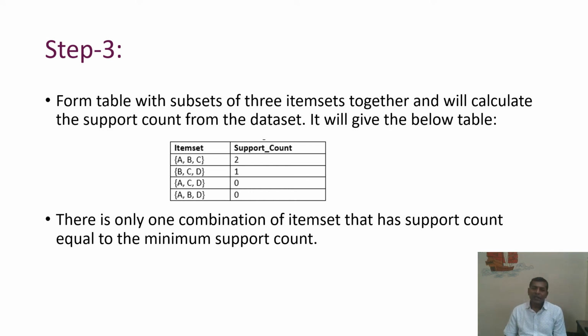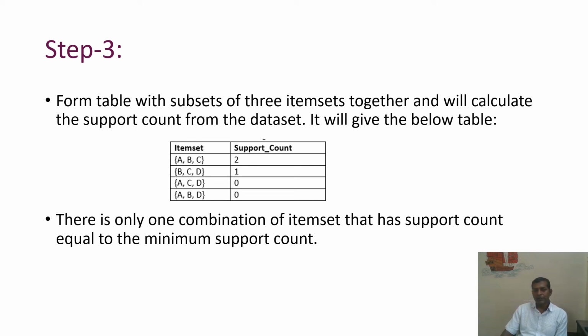From this table, a subset has been calculated for the 3 item set, and the support count is verified in the original item set table. With this we found that this is the only combination which satisfies the support count. There is only one combination of the item set that has support count equal to the minimum support, that is 2.